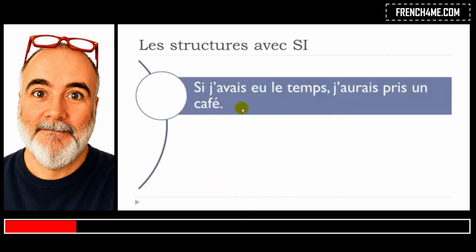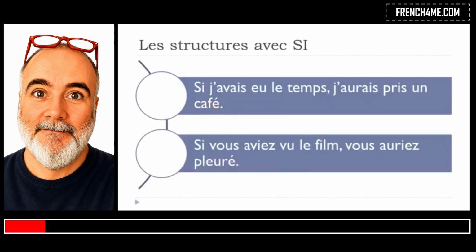Okay, and the main concept with that structure is that it's over, so it's not possible, so you just regret that. Si j'avais eu le temps, okay, so if you can spot this thing, it's avoir, and it's at the plus que parfait form. Si j'avais eu le temps, j'aurais pris, here it's prendre, to take, and if you have a look, it's at the conditionnel passé form, un café.